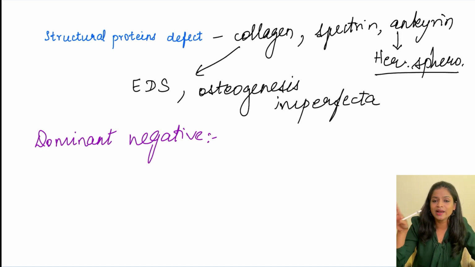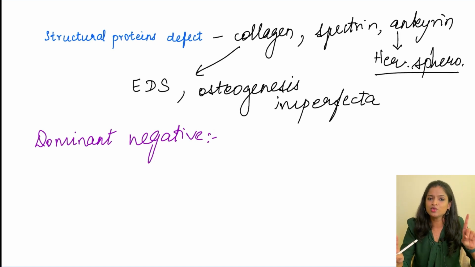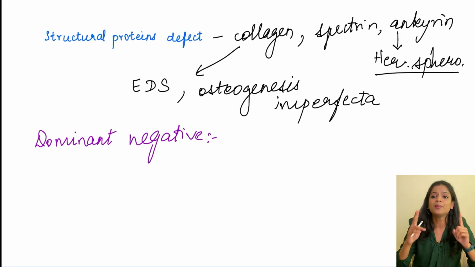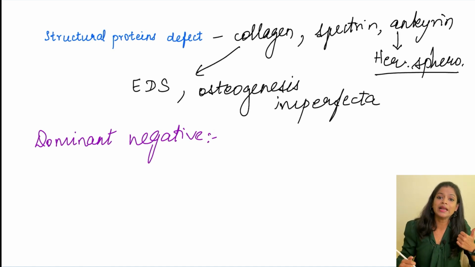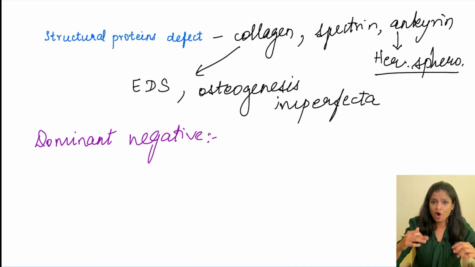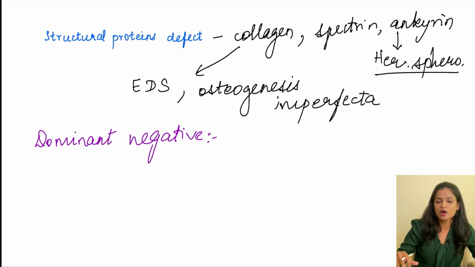Even though the other 2 helices are normal, this one abnormal subunit is going to prevent the formation of the normal structure of the collagen. That is what we call dominant negative. The dominant allele which was mutated is having this negative effect on the normal proteins as well.